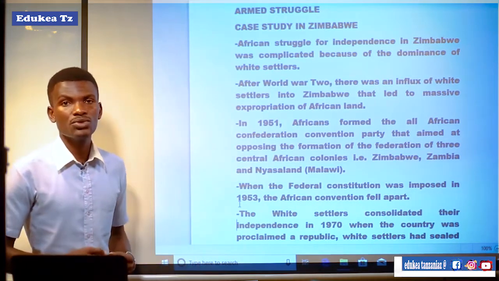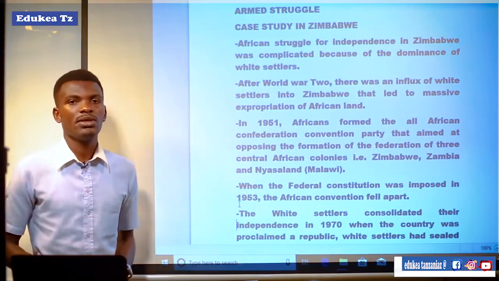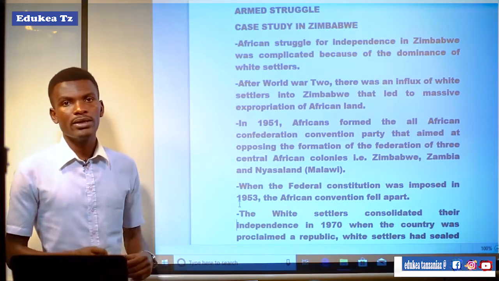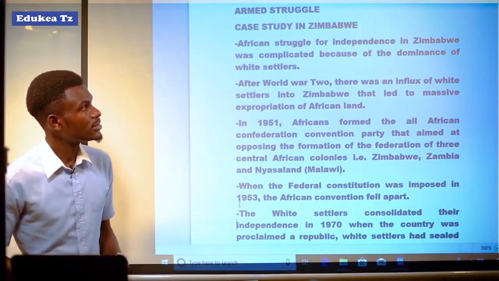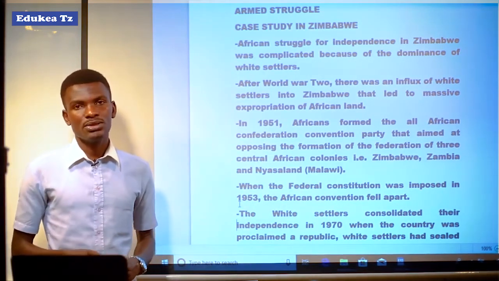For example, countries that used armed struggle to attain their independence included Angola, Zimbabwe, Kenya, Mozambique, and other African countries.